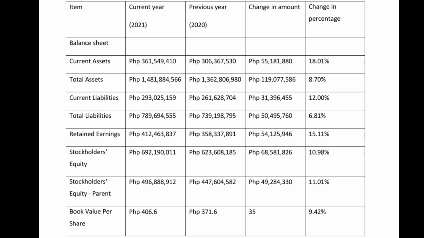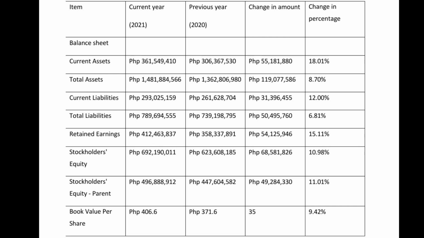To get the change in amount, you must subtract the previous year from the current year. And to get the change in percentage, you must divide the change in amount by the previous year and multiply it by 100. That is why it resulted in 18.1%.